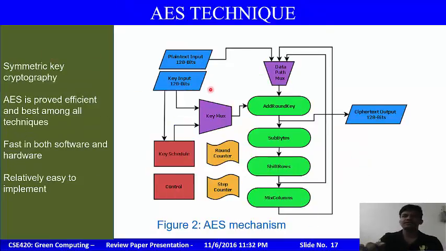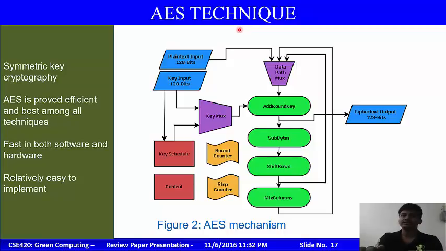As we have seen, the AES technique is the most efficient technique for generating a secure cryptographic transformation, and it is because it generates a symmetric key cryptography, and AES is also proved efficient and best among all techniques.